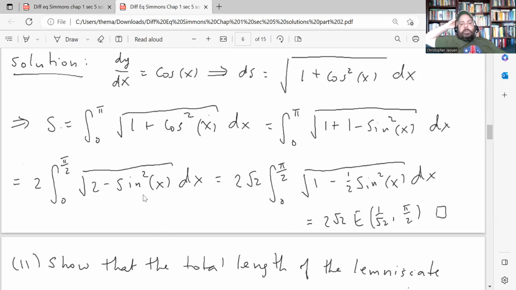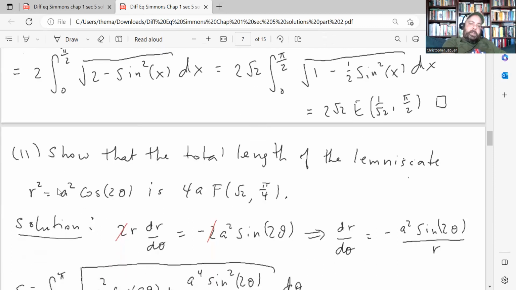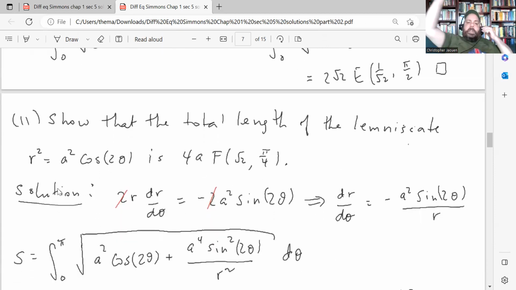That's the same thing as 2 radical 2 times the elliptic integral of the second type, evaluated at 1 over radical 2 comma pi over 2. So that's what they wanted us to do. Same thing over here for question number 11. Show that the total length of the lemniscate r squared equals a squared cosine 2 theta is 4a times the elliptic integral of the first type, evaluated at square root 2 comma pi over 4.